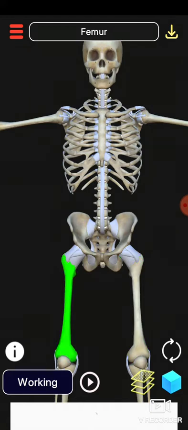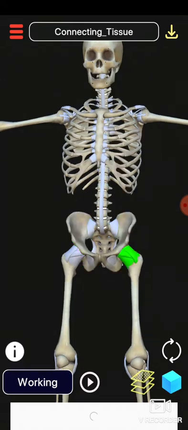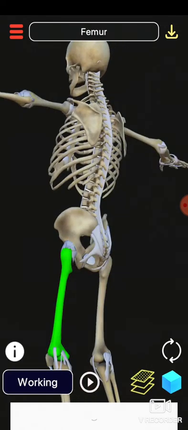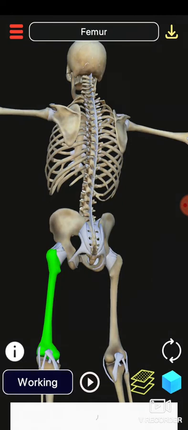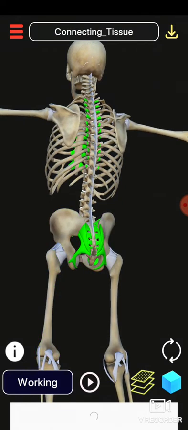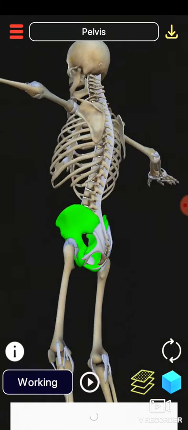Femur is the bone of the legs. So the pelvis is a flat bone, as different shapes of bones are present in our body. So the shape of the hip bone or pelvis is flat. It is made up of two bones in front and two other bones behind. When we are rotating this, see, these are the two bones, and this is a connecting tissue by which these bones are connected.